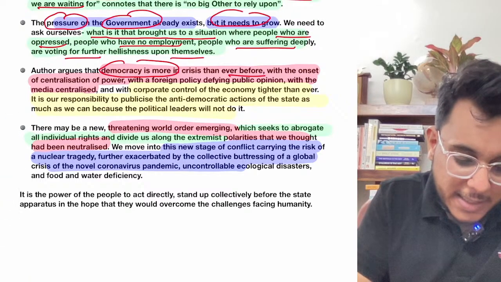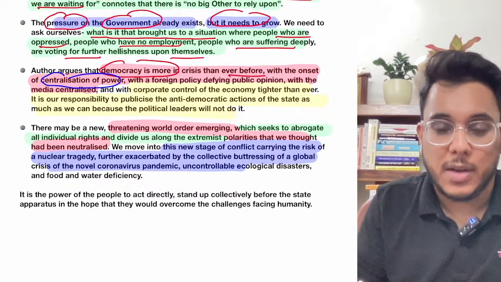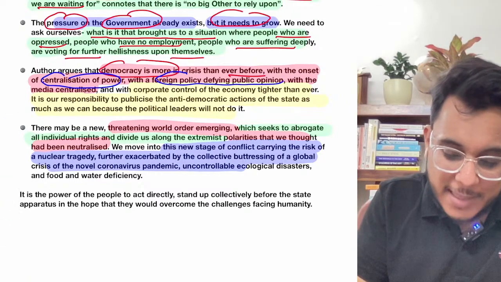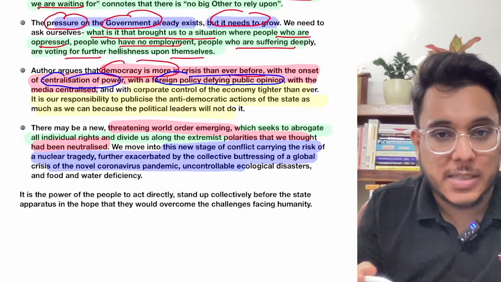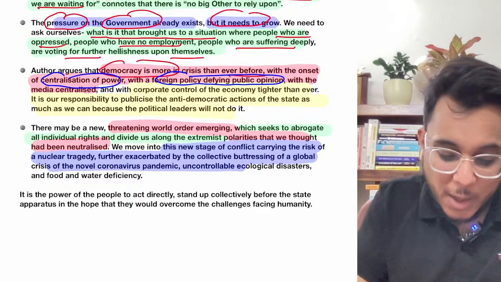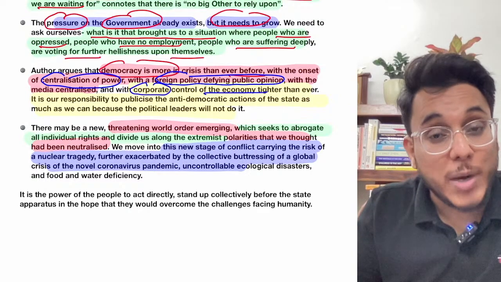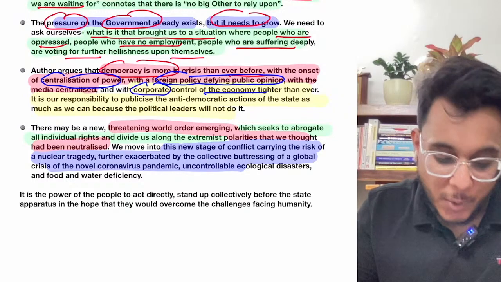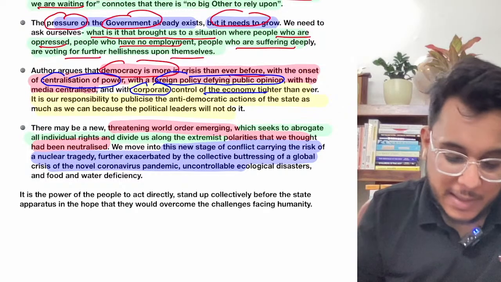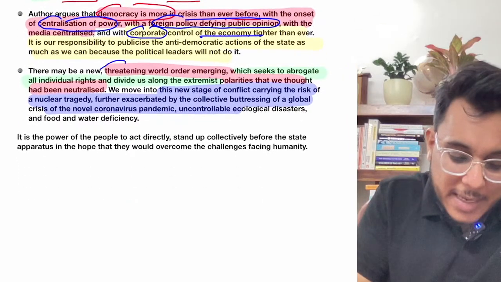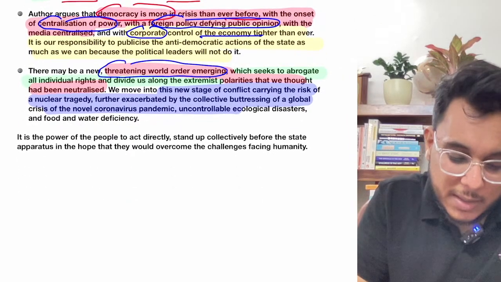Right now there is a centralization of power that is going on. Fine. The foreign policies define the public opinions. The media have become centralized. Media have become biased. Fine. So the corporate sector is controlling the economy. Crony capitalism is going on. Okay. This is something that is happening. So right now the world democracies are under threat. Okay. There is a threatening world order that's emerging.